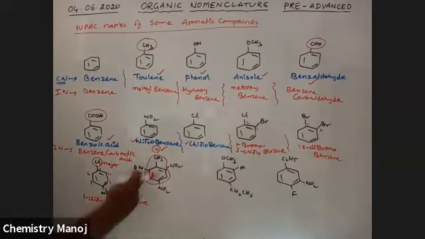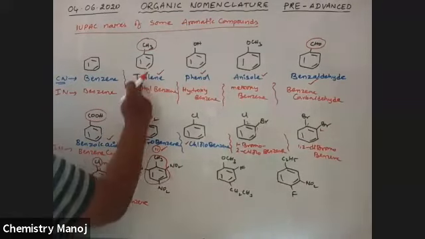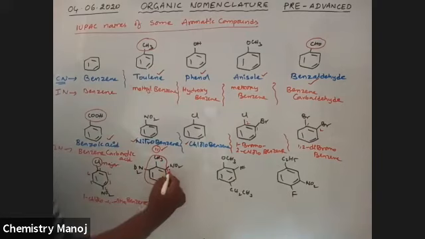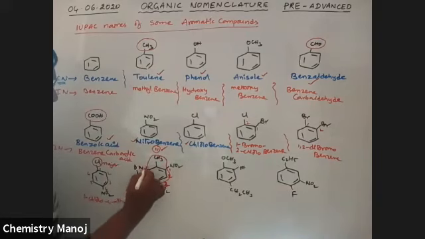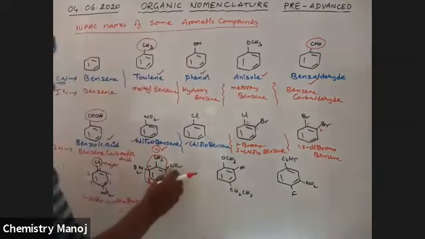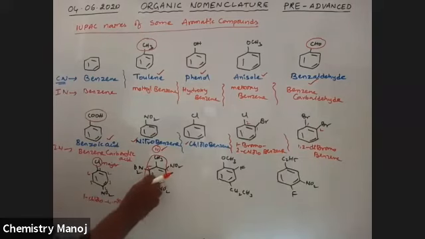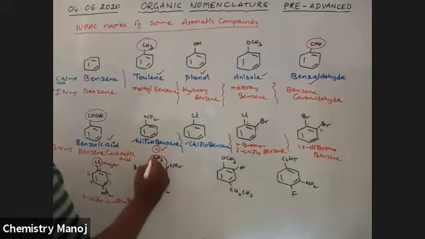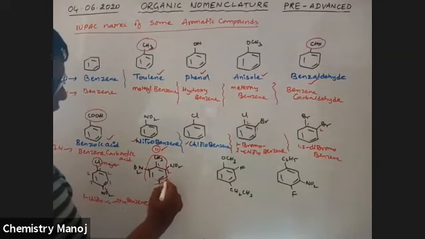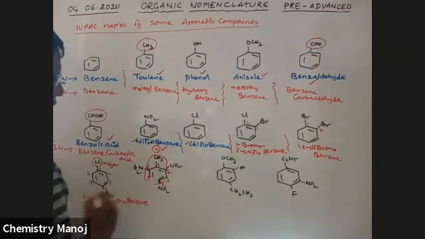So see here, this is toluene. In toluene, the methyl position is first, then second, third, fourth, fifth, sixth.